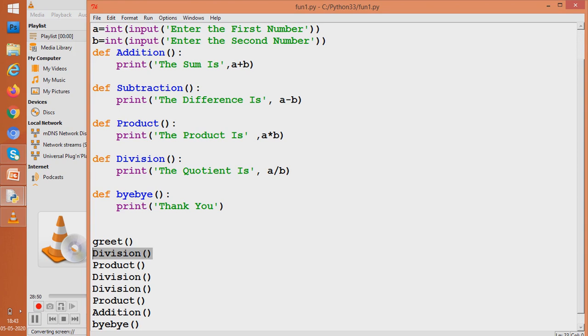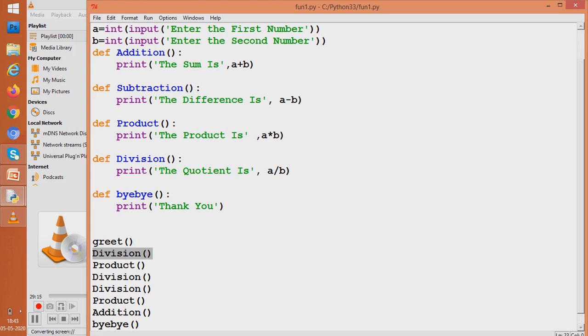You see, functions had helped us here. We have divided our program into small modules. Addition is a function. Subtraction is also a function. They are small codes, small units, small modules. And this is said to be applying modular approach.